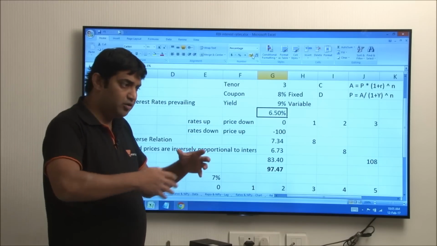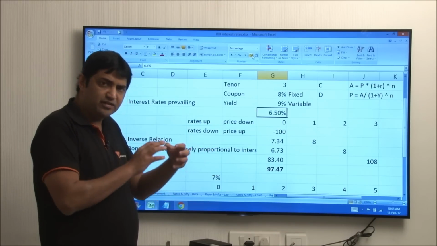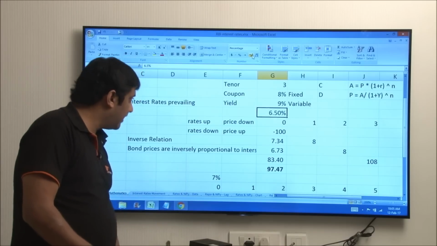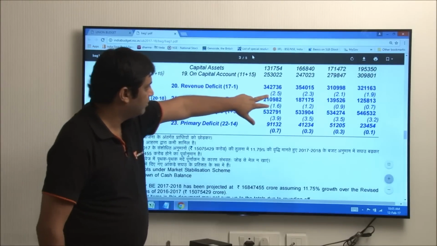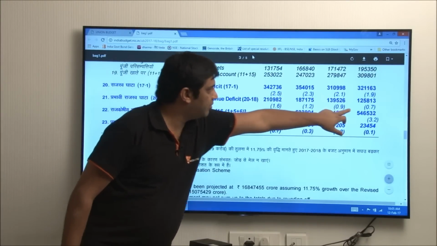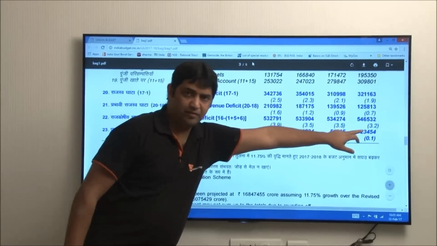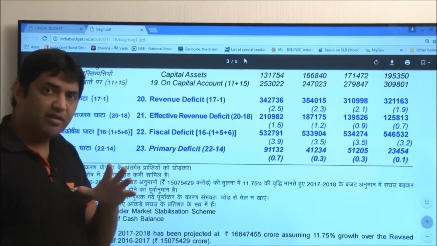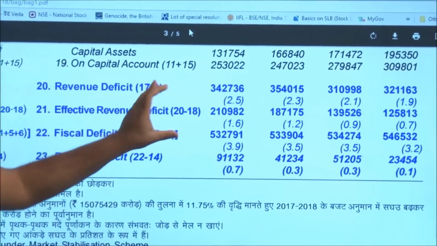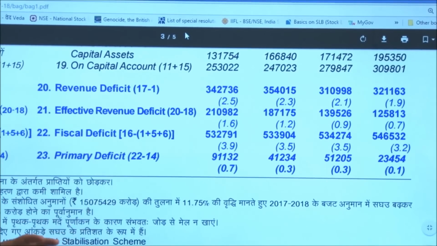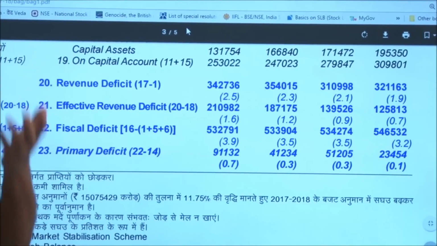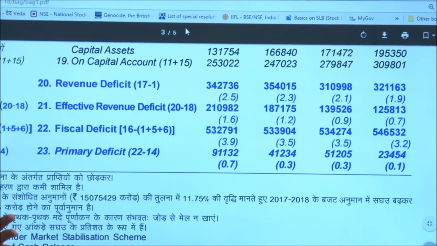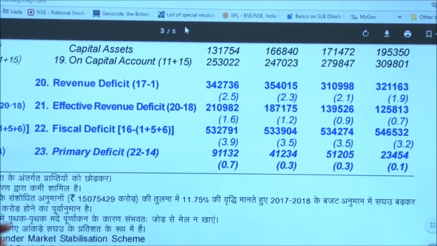If the government, which is a huge player in the Indian market, keeps its fiscal position under control, and we have seen that it is slowly doing it, with revenue deficit and fiscal deficit figures like 2.5, 2.3, 1.9, 0.9, 0.7, 3.9, 3.5, 3.2, then as long as the government does a good job of its public finances, the pressure on the bond markets will be less. Because of that, interest rates won't really shoot up, and if interest rates are kept under control at the government borrowing level, then at all other levels also the borrowing costs can come down.